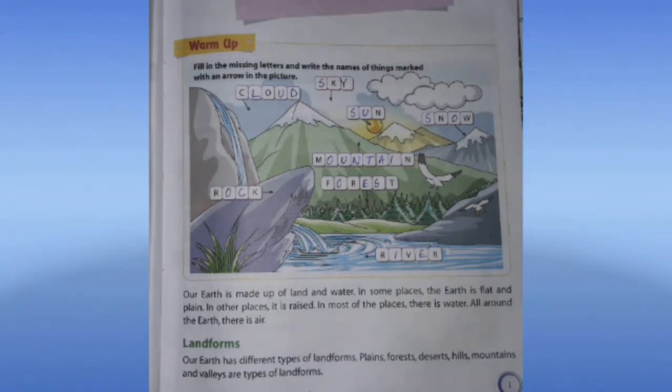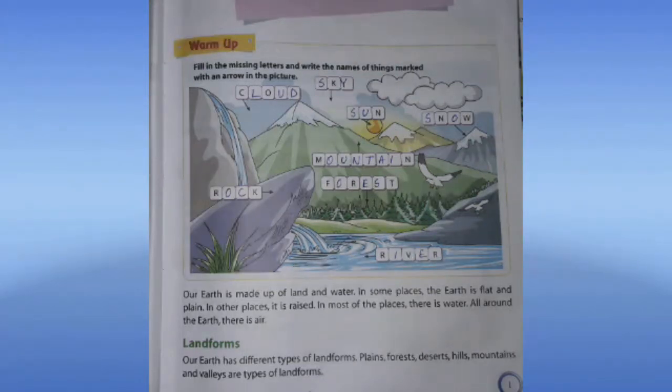Our Earth is made up of land and water. In some places, the Earth is flat and plain. In other places, it is raised. In most of the places, there is water. All around the Earth, there is air. Do you find land everywhere? You do find, but at some places, you find water, oceans, so many rivers, seas. So, Earth is made up of land as well as water.